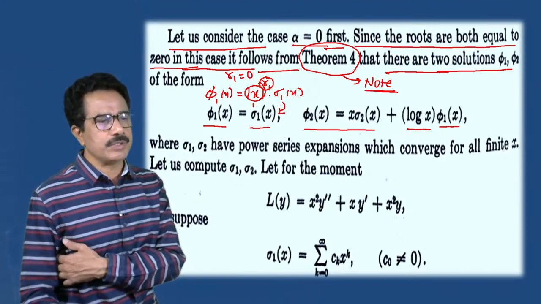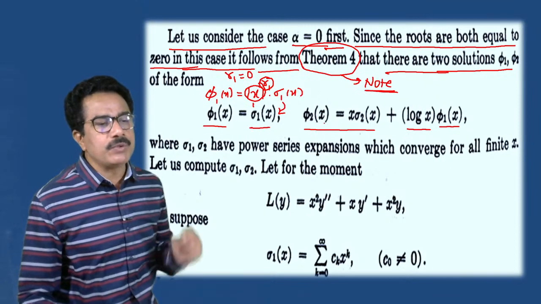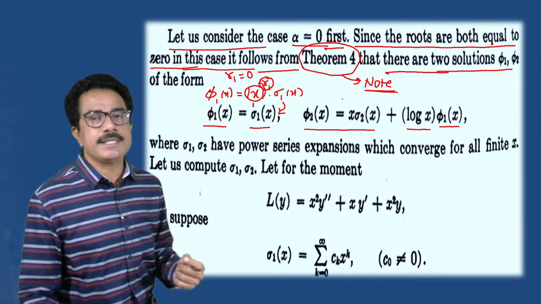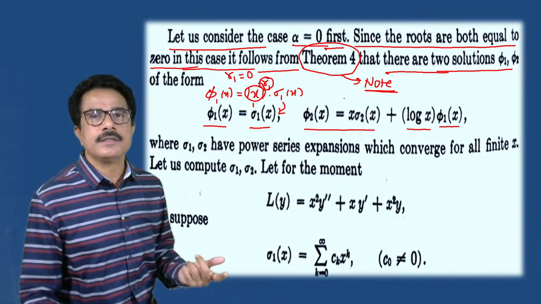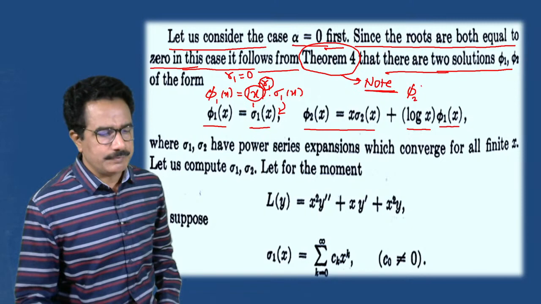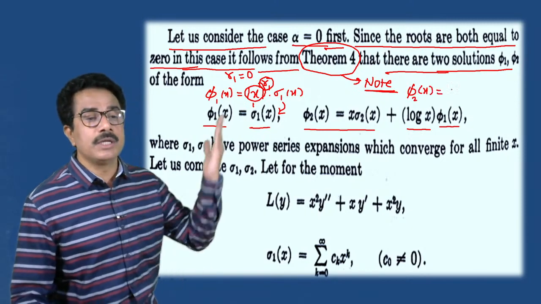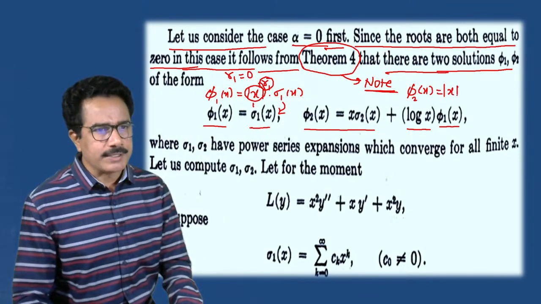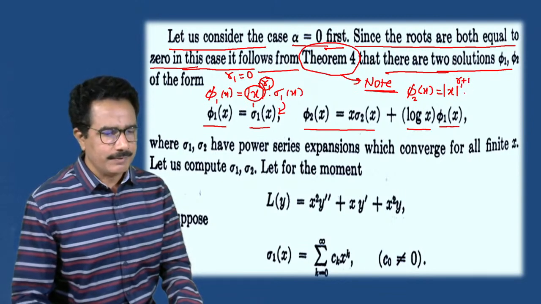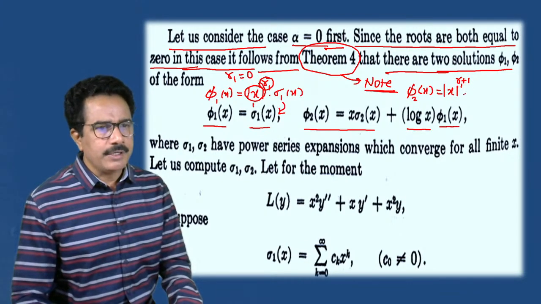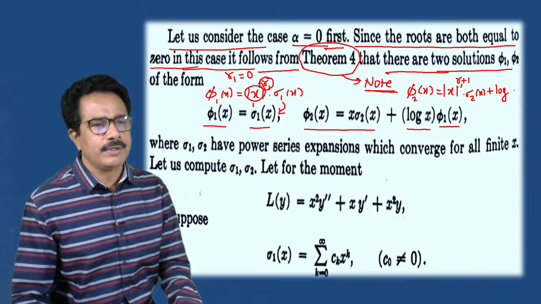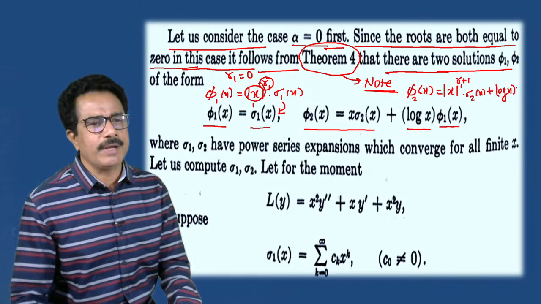अशा पद्धतीने सोल्युशन होतं. आणि इथं पहा phi 2 of x is equals to again same. कसं लिहिता येईल पहा? Phi 2 of x is equals to, we can write according to the note, mod of x raised to R1 plus 1, okay, into sigma 2 of x plus log of x into phi 1 of x.